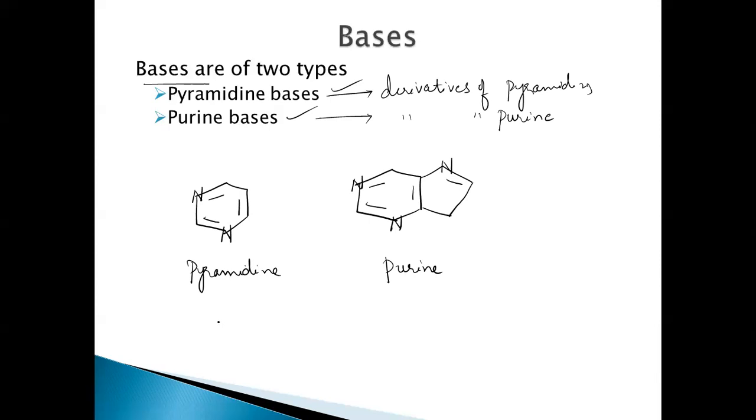Let's look at what are the bases which are present in DNA and RNA. Let's look at first for the purines. Yes, what are the purines which are present is adenine and guanine. These are the two bases, that is purine bases, which are present in both DNA and RNA. So these are what? Purines.